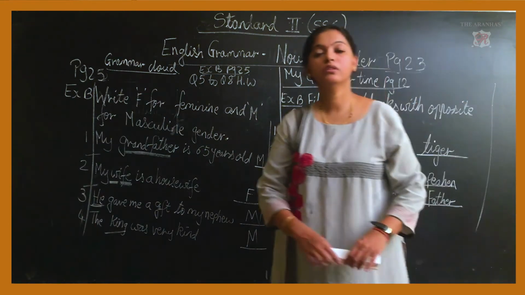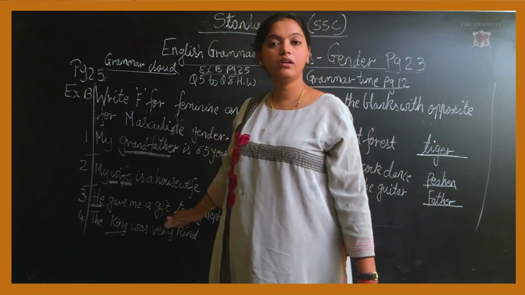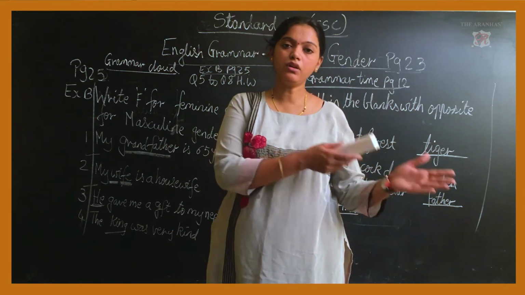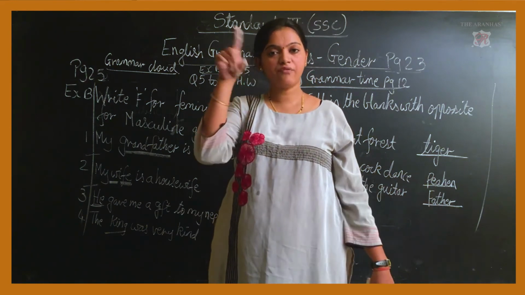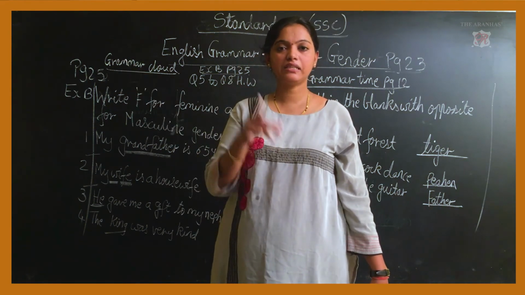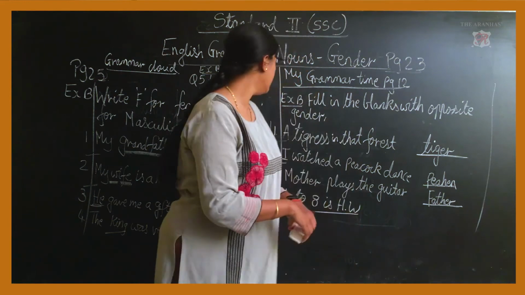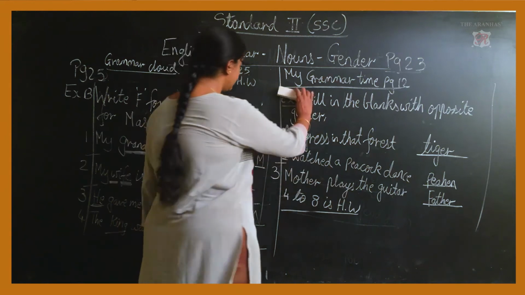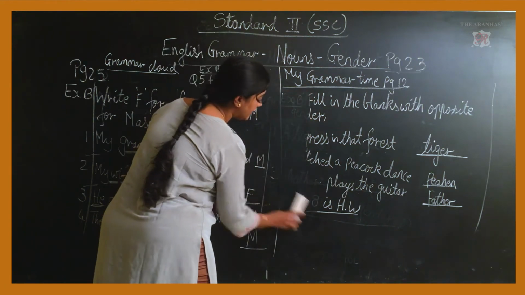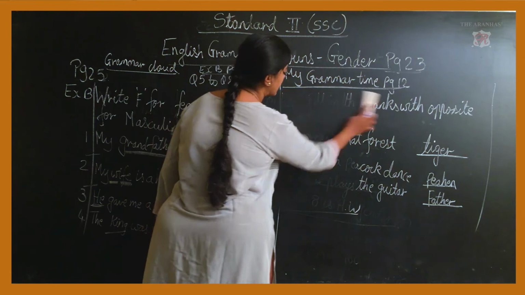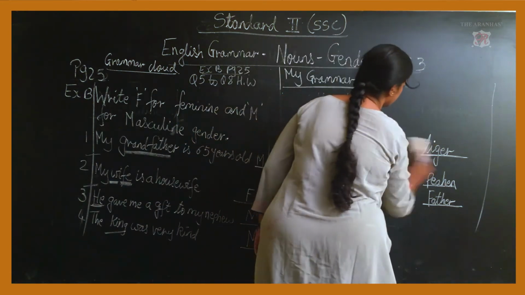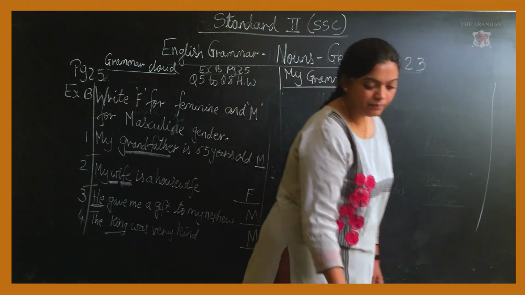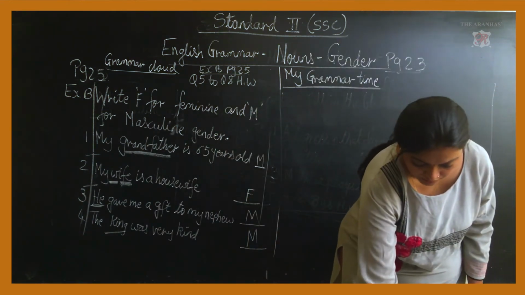Children, I hope this concept is clear. Your doubts have been cleared. The male category stands for the masculine gender. M stands for masculine, and the female category, F stands for feminine gender. I will erase this side and again open your grammar time book. We are going to do My Grammar Cloud and My Grammar Time simultaneously. So don't keep your book in your bag, keep it out.